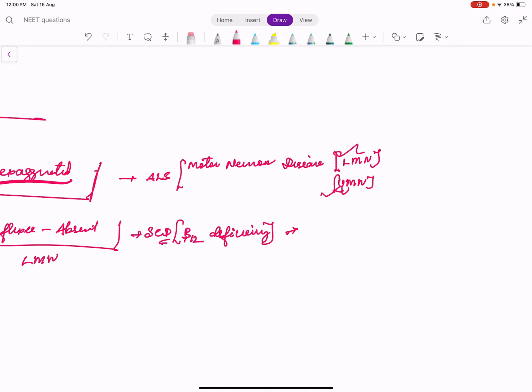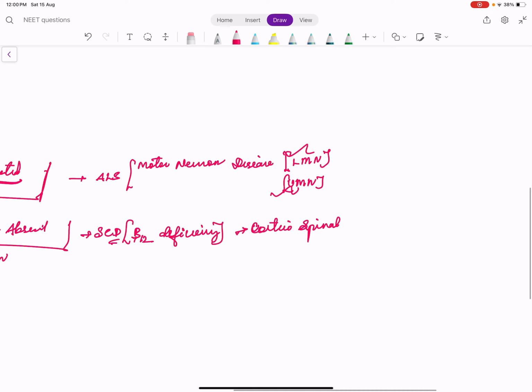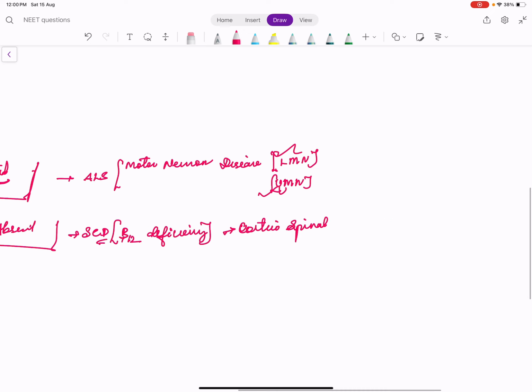Because the corticospinal tract is affected in the spinal cord. The name itself suggests combined degeneration of the spinal cord. So the corticospinal tract of the spinal cord is affected, so we get UMN findings. But it is combined. What is combined? The nerve is also affected. I told you the anterior horn cell or its underlying nerve is LMN.